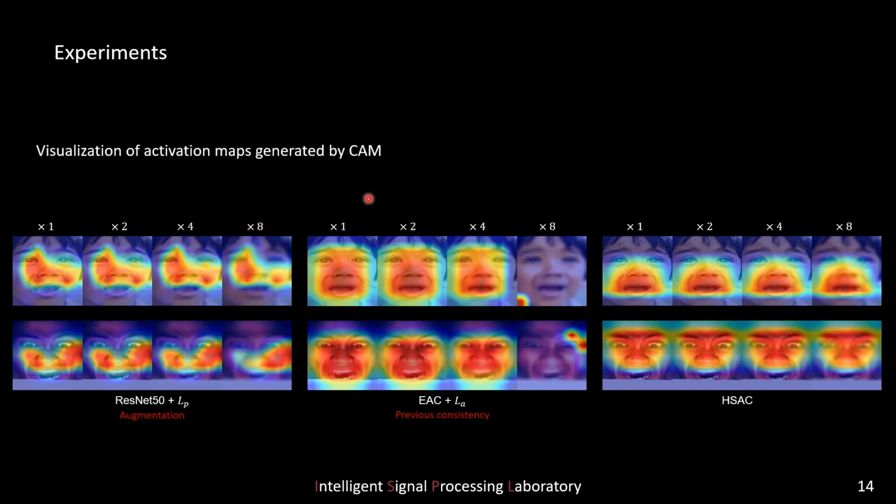A model with previous consistency learning completely faltered in classifying the facial expression at 8 times downsampling ratios. In contrast, we can see our proposed method precisely captures the most discriminative facial area.